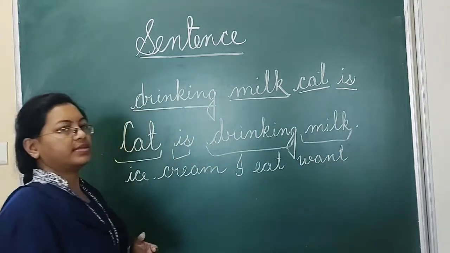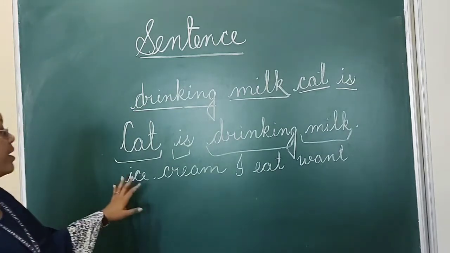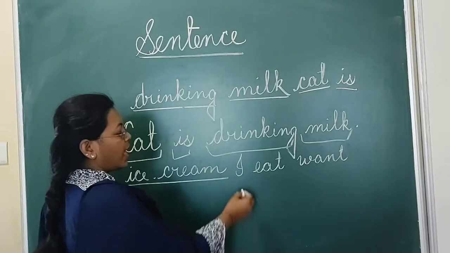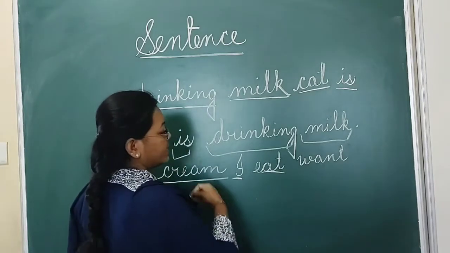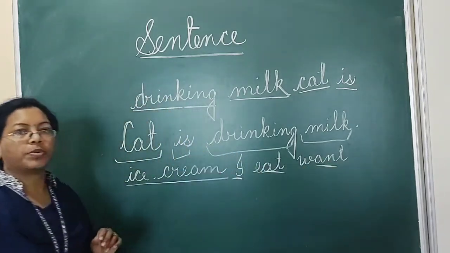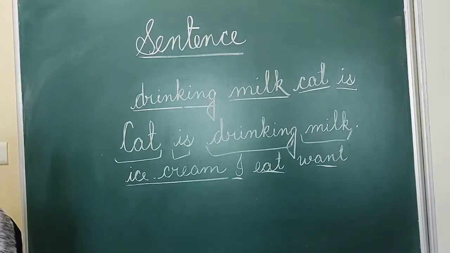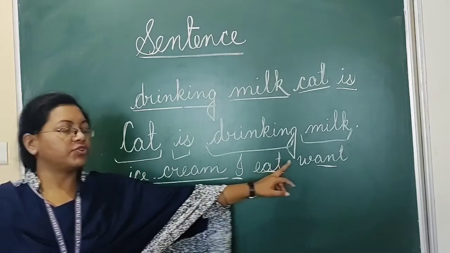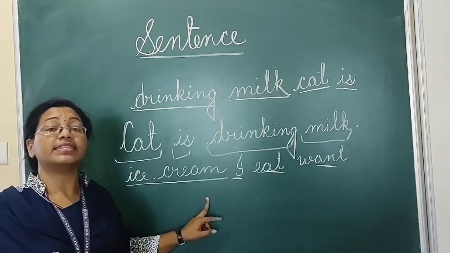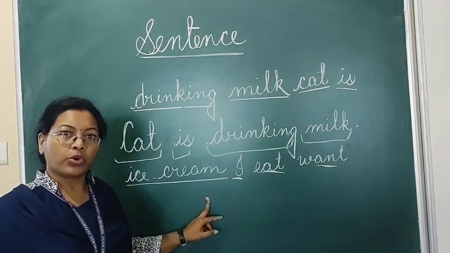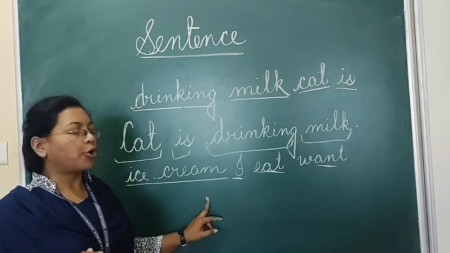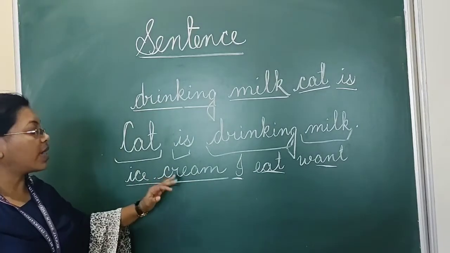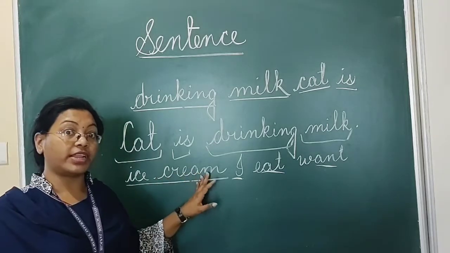See, this is another example. Here you see, these are also groups of words. Ice cream is one group of words, I is one group, eat is one group, want is one group. Here also we have a group of words, but these words are not arranged properly. So that's why this is not a sentence. So come, let's try to arrange it.